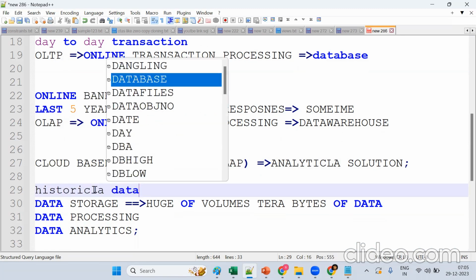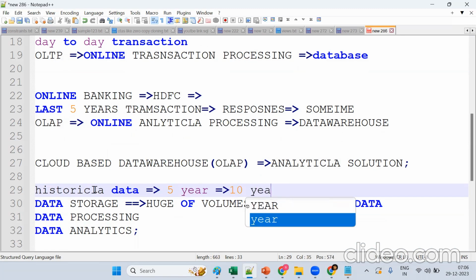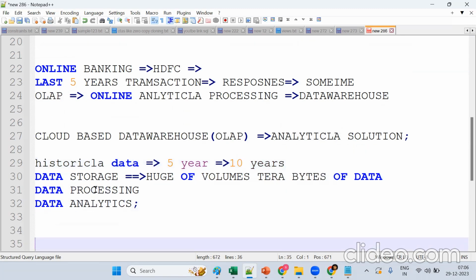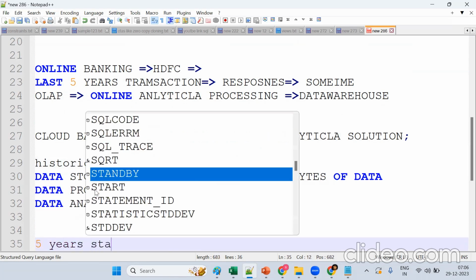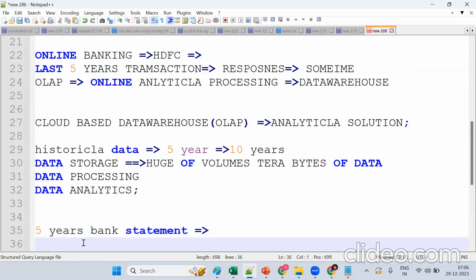Historical data in the sense of what? It can be 5 years of data, or 10 years of data. Now a simple question: I want to see a 5-year bank statement. Why do I want to see it? What's the purpose of a bank statement? Anyone? What's the reason you would check a 5-year bank statement?